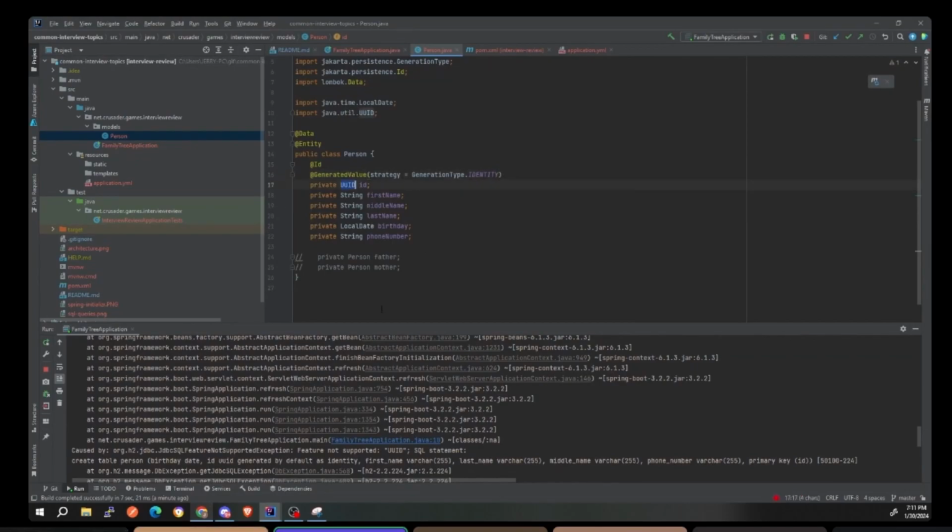So why would you want to use a UUID for it? The reason you want to use a UUID is because if you use a long, people can predict your table results. They can go back and look at 1 through 10,000, and they can just ping your site for those IDs or with random numbers, and they can then figure out how many records you have. It just gives them extra clues. Whereas if you do a UUID, it's randomly generated and pretty much evenly distributed, so there's no way to figure out what exists. So that's why they move towards that.